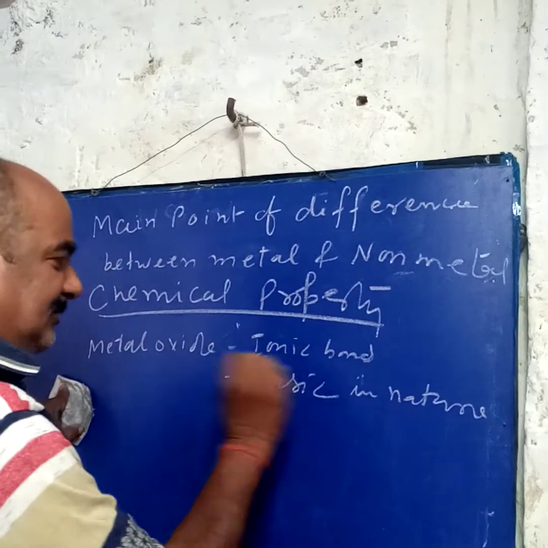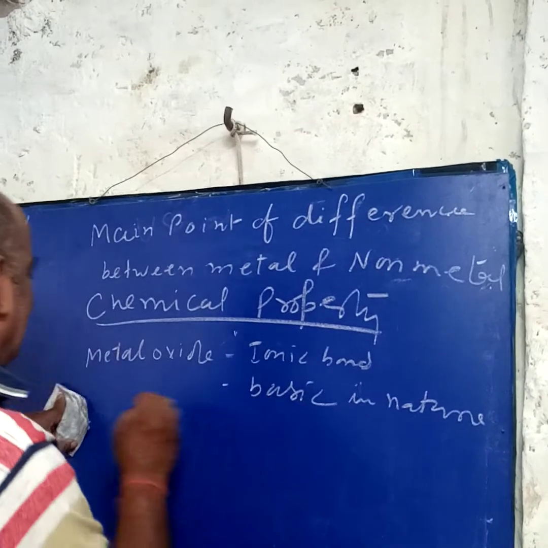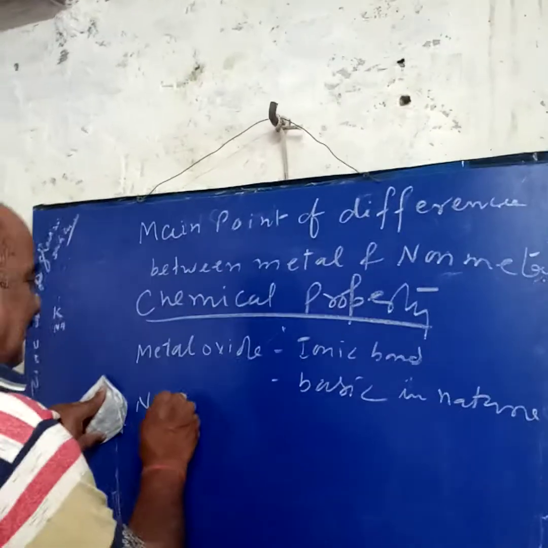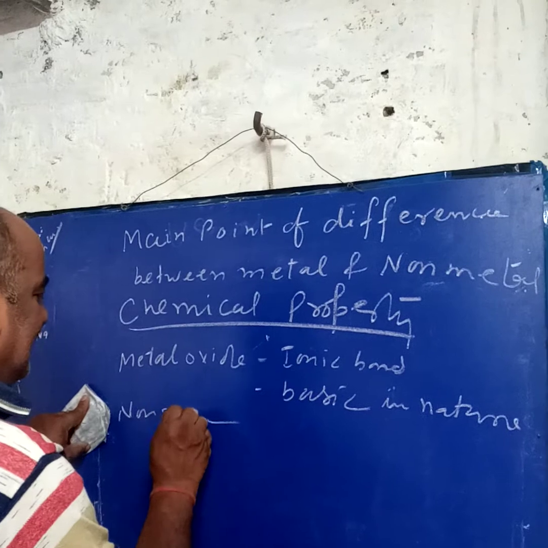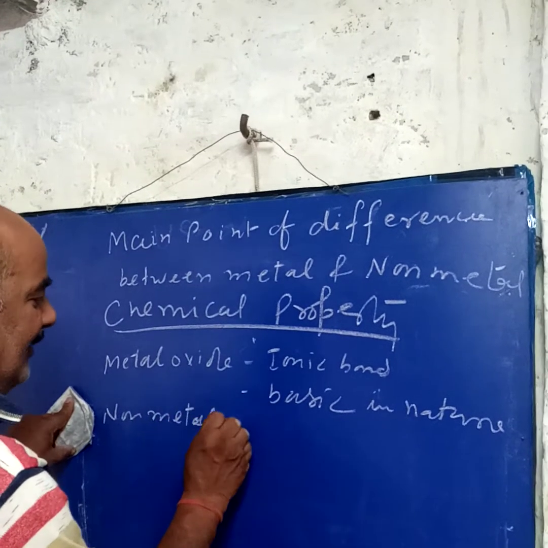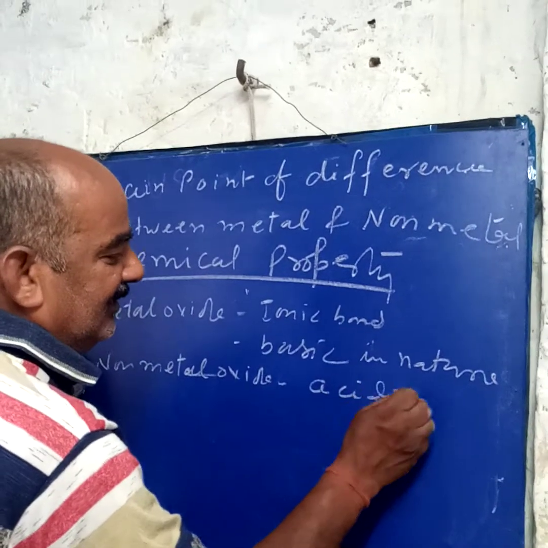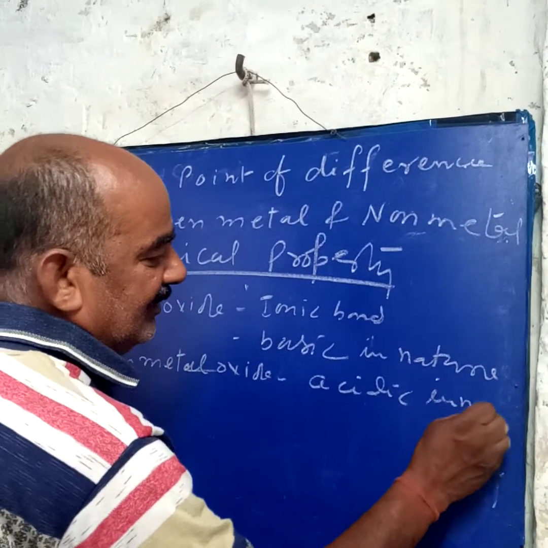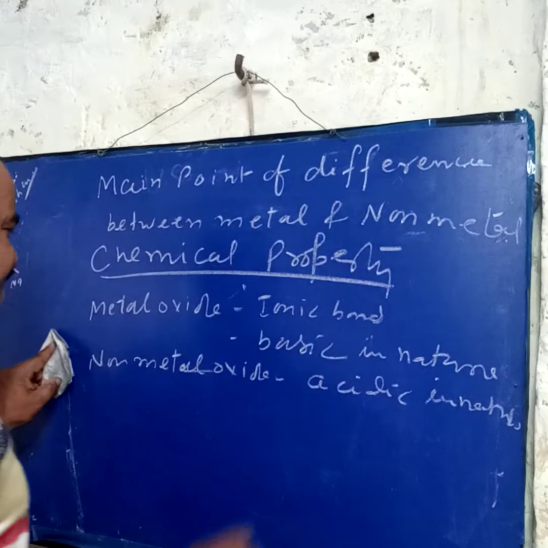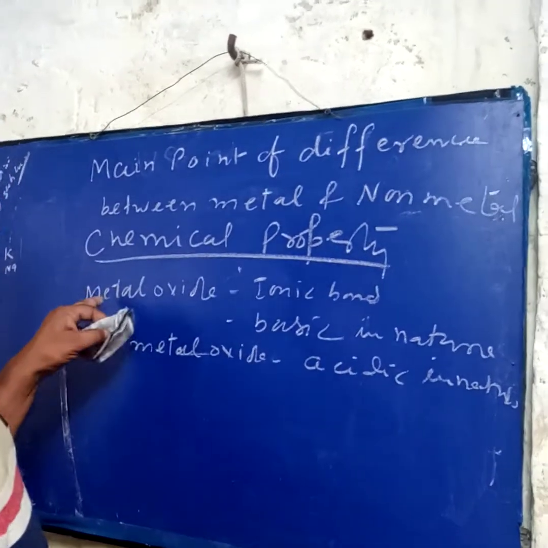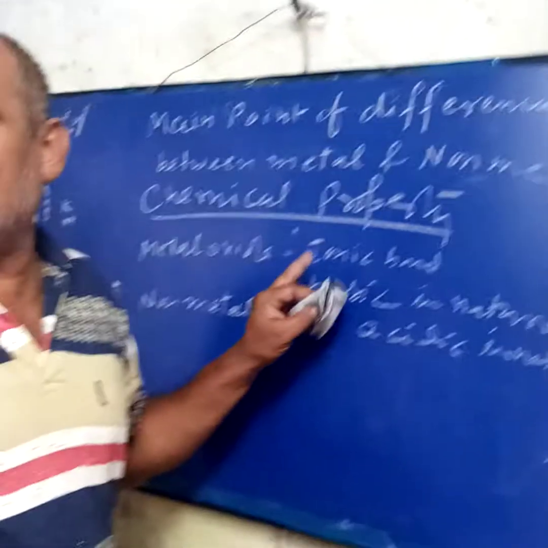Non-metal oxides are acidic in nature. And already I discussed that some metal oxides are soluble in water and make alkali.